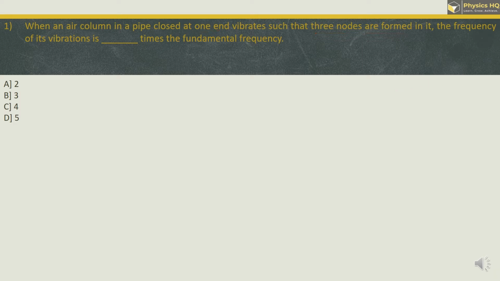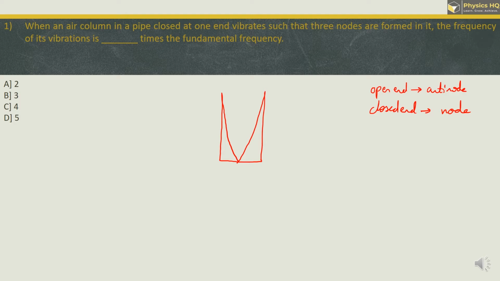Let us go ahead. What they have given is, let us say you have a pipe which is closed at one end, then for the fundamental frequency there is only one node formed. One thing we need to remember is, at the open end we always have an antinode, and at the closed end we always have a node. According to that, let us draw the waveform. Over here it will look somewhat like this. At the closed end we got one node, at the open end we got the antinode.